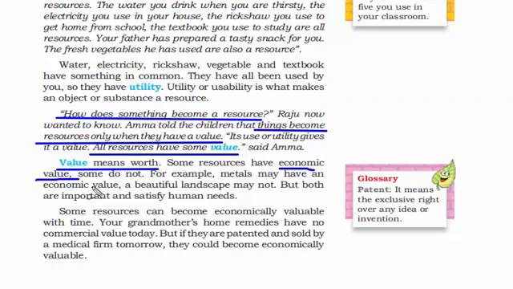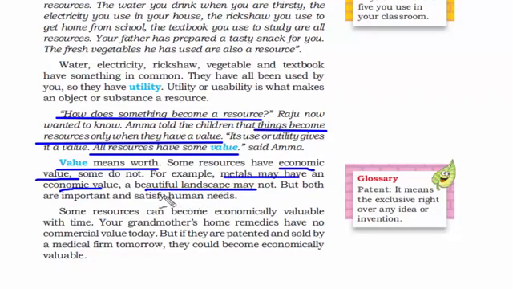So this was a high-end example from myself. Let's take a little smaller example. For example, metals may have an economic value, but a beautiful landscape may not. So metals, iron, aluminium, nickel, they have economic value. You don't get them for free. And the reason you don't get them for free is because you use these metals to make important things like machinery, like buildings, like pillars, cars, household stuff.